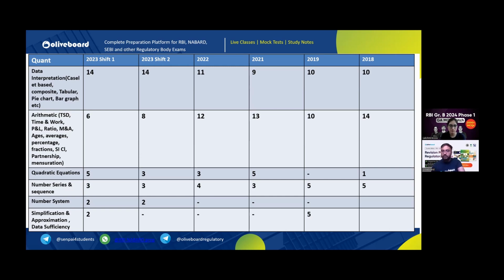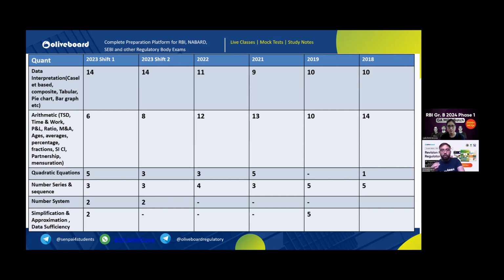Then quadratic equation is the important topic. Number series, number system, simplification, approximation, and data sufficiency. Data sufficiency is also very, very easy like topic. If you see data sufficiency, simple logical question kabhi kabar aa jata hai. Don't miss it if it comes.